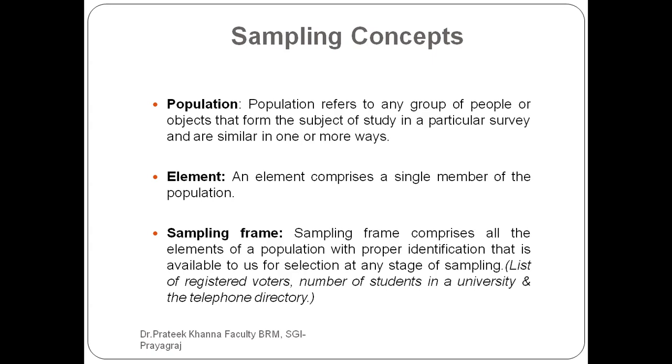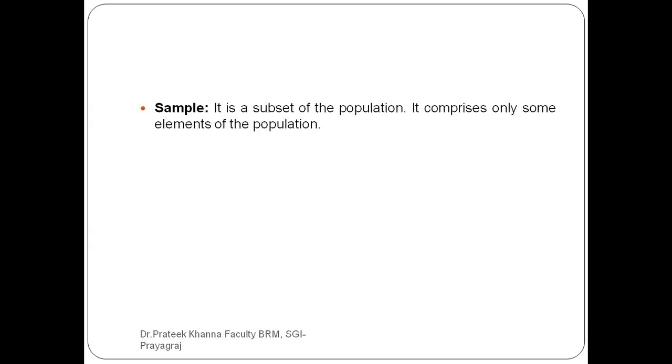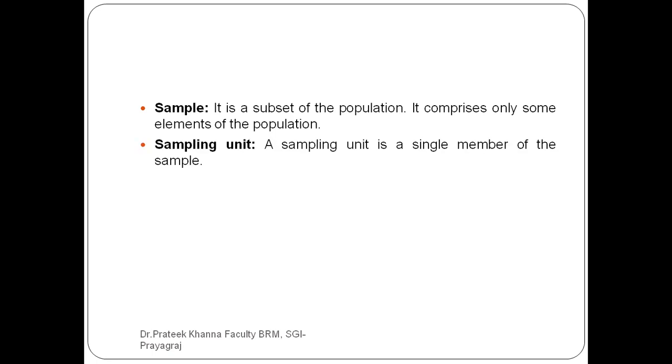For example, a list of registered voters, or number of students in an institute or university, or it may be a telephone directory. So what do you mean by sample? It is a subset of the population. It comprises only some elements of the population. Now the important term is some elements of the population you have to study, not all the population. It is impossible, or very difficult, to study the entire population. So a sample is a subset of the population, not the entire population.